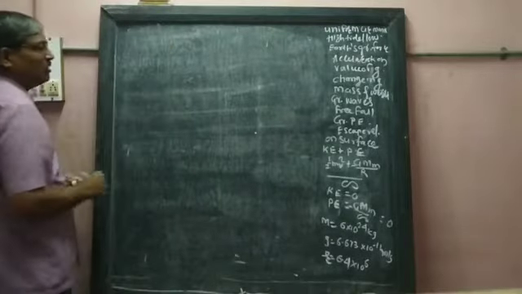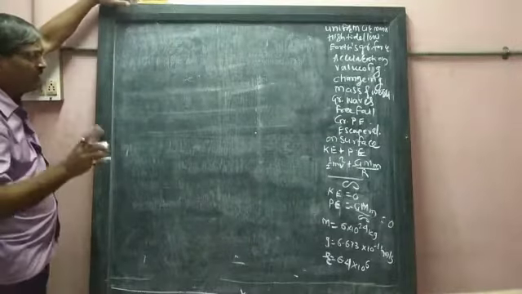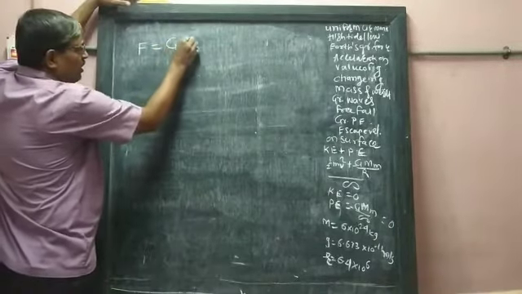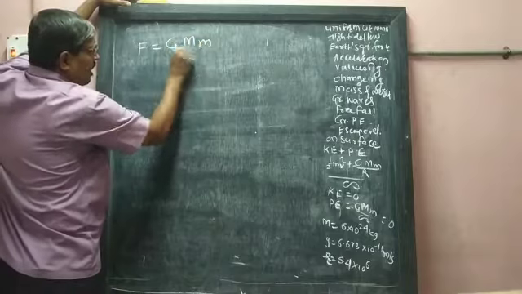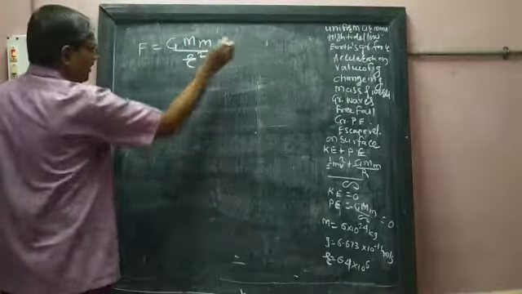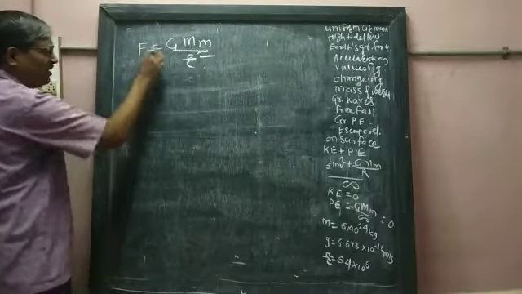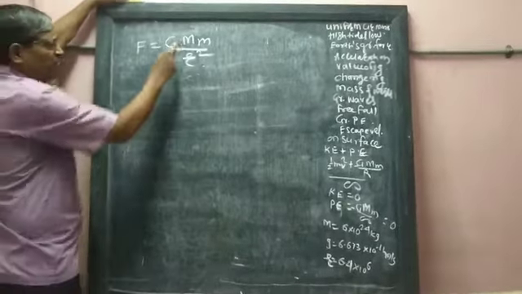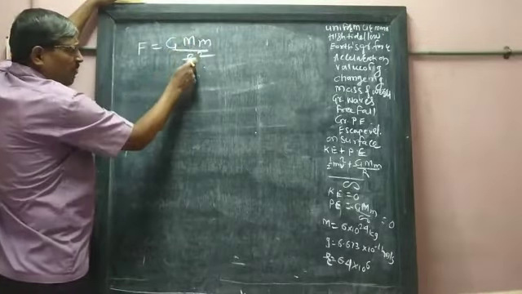We know Newton's law of gravitation. According to Newton's law of gravitation, F is equal to G M m upon r square. This is Newton's law of gravitation, G M m upon r square.